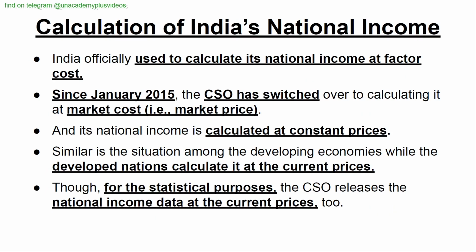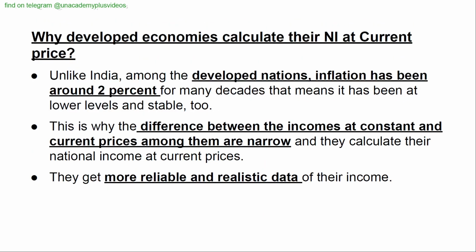Calculation of India's national income. India officially used to calculate its national income at factor cost. Since January 2015, the CSO has switched over to calculating it at market cost, that is, market price, and its national income is calculated at constant prices. Similar is the situation among the developing economies, while the developed nations calculate it at the current prices. Though for statistical purposes, the CSO releases the national income data at the current prices also.